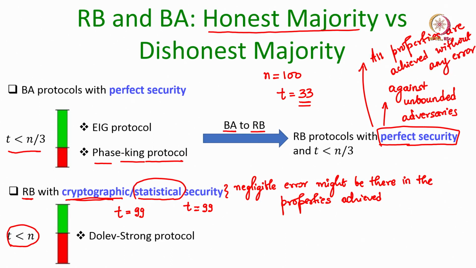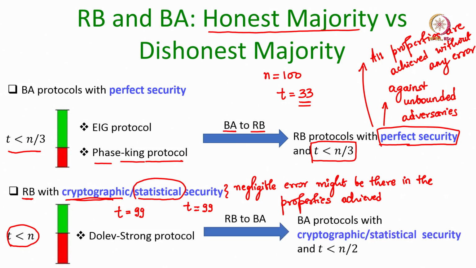If you do not want to have any kind of compromise on the security guarantees, namely you want perfect security, then you have to pay a price, namely you can tolerate only a small fraction of corrupt parties compared to the case when you are willing to allow a very small error in the properties achieved. Okay. So, if we have this Dolev-Strong protocol with cryptographic security or statistical security, then using the conversion from reliable broadcast to Byzantine agreement, we can in fact get a Byzantine agreement protocol with cryptographic or statistical security as long as t is less than n over 2, right.